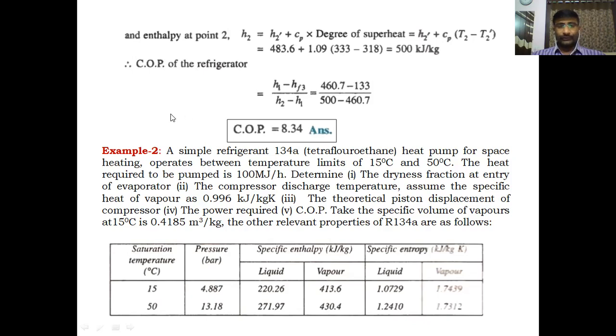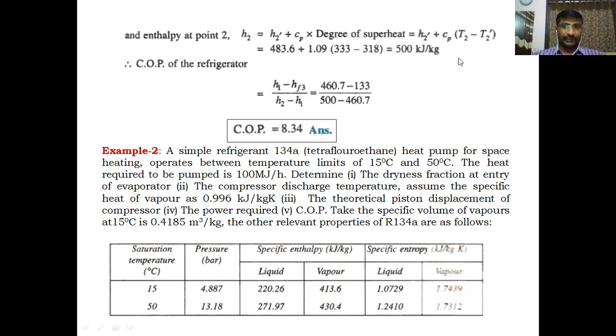After getting the H2, we can find the COP of refrigerator. We know that H1 minus HF3, this is the refrigeration effect per kg, divided by work input to the compressor per kg, which is H2 minus H1. So H1 is taken from the data table, 460.7, minus HF3, also from the data table, 133, divided by the H2 value, 500. Then we will get the COP as 8.34 for this system. Okay, R40 system, the COP is 8.34.